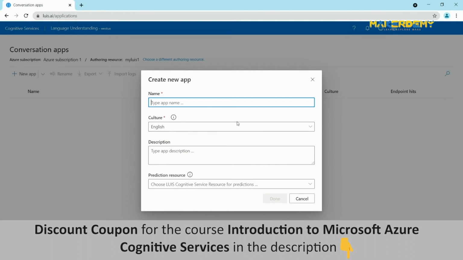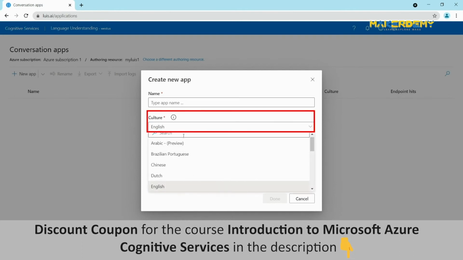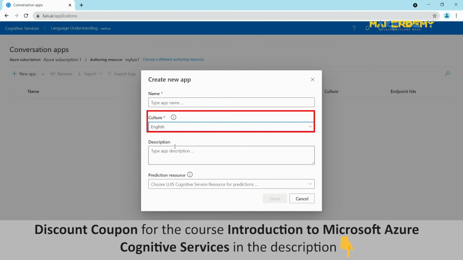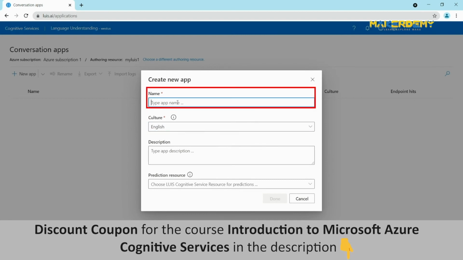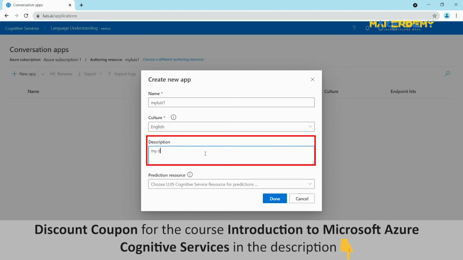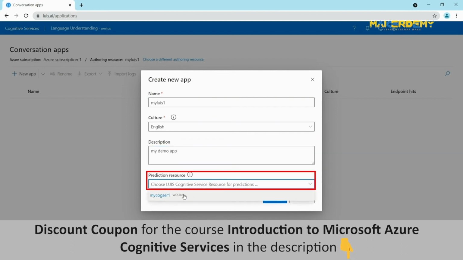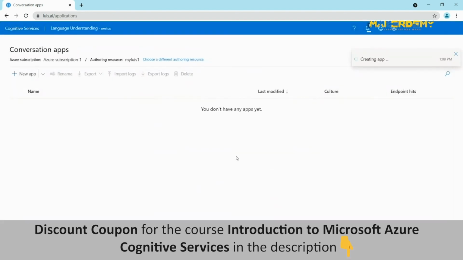When you create an app, you will be prompted to choose a culture. The culture is the language that your app understands and speaks. This is perhaps the most important choice you make, as it defines the language used for understanding context, which sets up the basic model used by LUIS and cannot be changed later. Give an app name of your choice and give the app description for reference. Then choose the cognitive service resource that we have earlier created in the Azure portal. Then click Enter to allow LUIS to create the app.